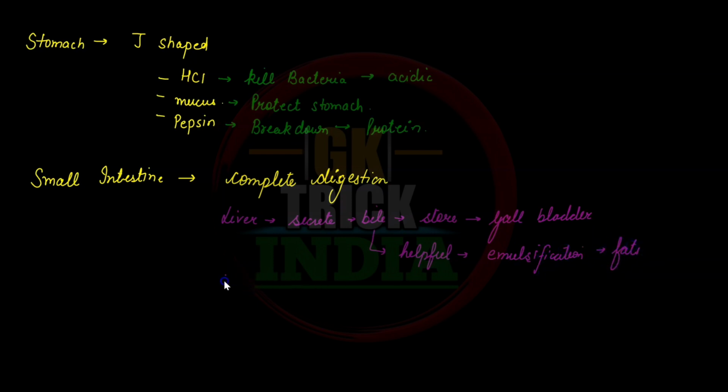The second thing here is the pancreas, which secretes juice that also comes into the small intestine. This juice contains many enzymes, like trypsin and amylase, which further help in the breakdown of proteins, carbohydrates, nucleic acids, and many more, right?